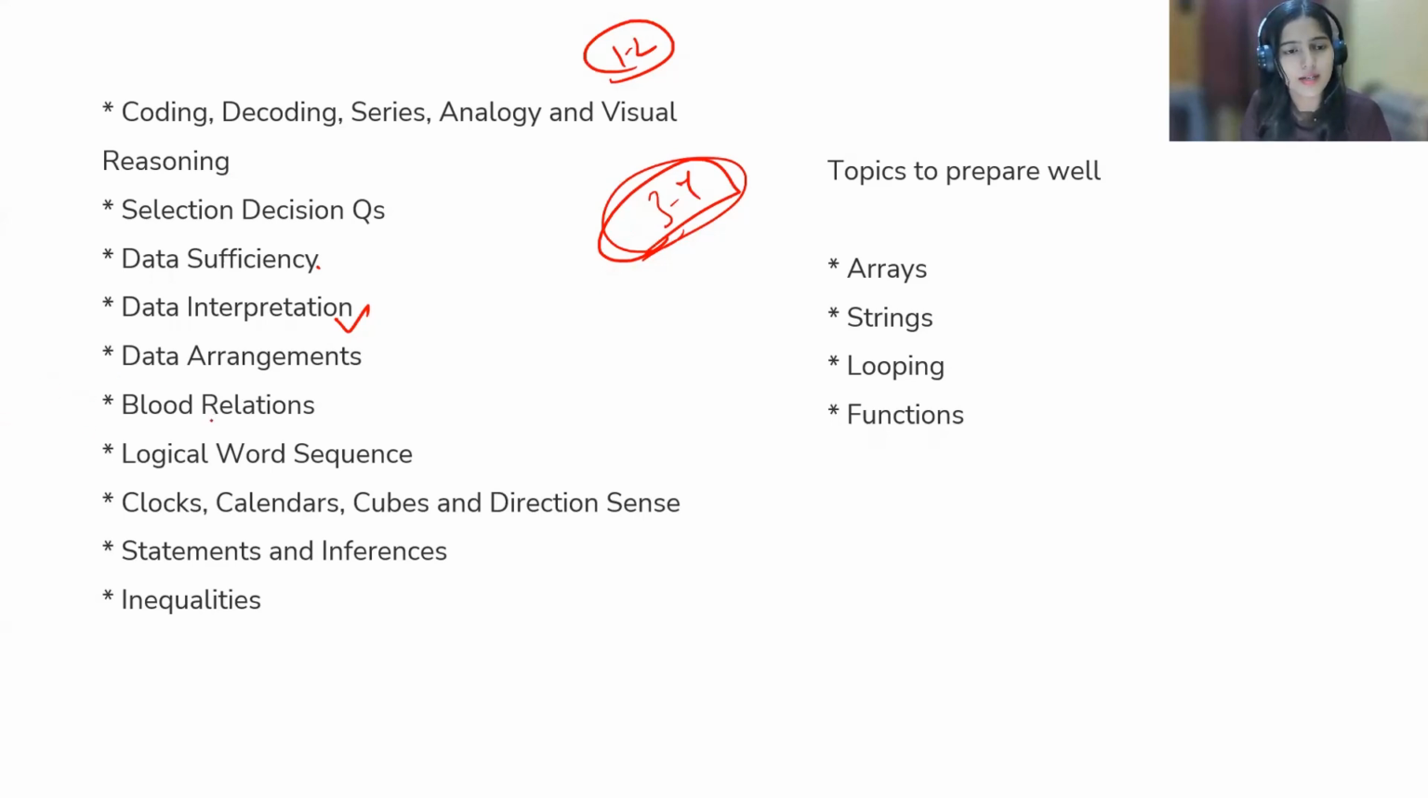Then blood relation is very, very important. Clocks, calendars, cues, and direction sense. From clocks, they don't generally ask. Maybe you can get 1 or 2 questions, but as it is mentioned in the syllabus, I have mentioned the same in the video itself. But again, they don't ask questions from the clock. 1 or 2 you can get by chance.